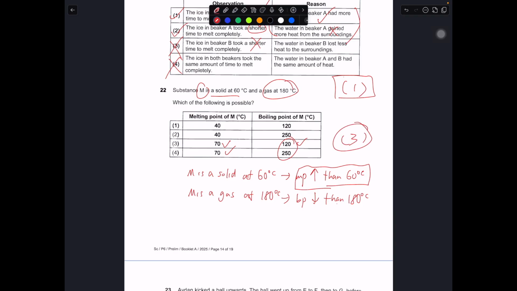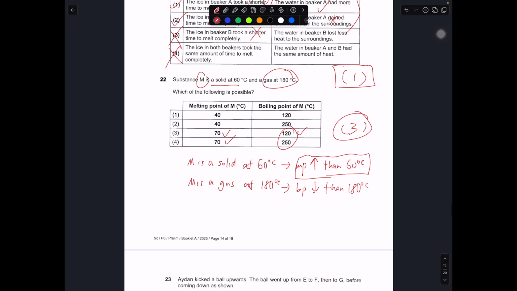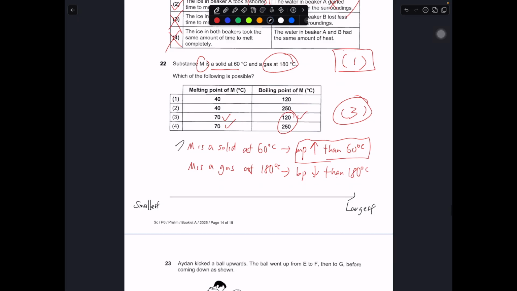Okay, if you want to put them as a temperature line to check against, this is what we call a number line or temperature line. Basically the smallest number over here and the largest number over here. If you can't visualize this statement or cannot think of ways to find out why this statement is correct, you can use a number line.